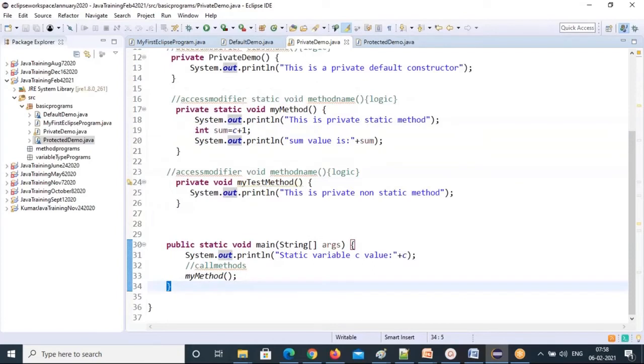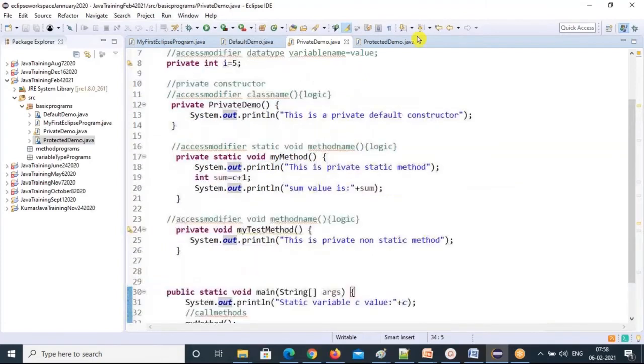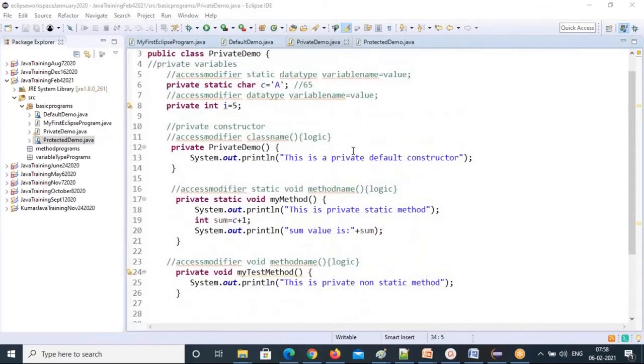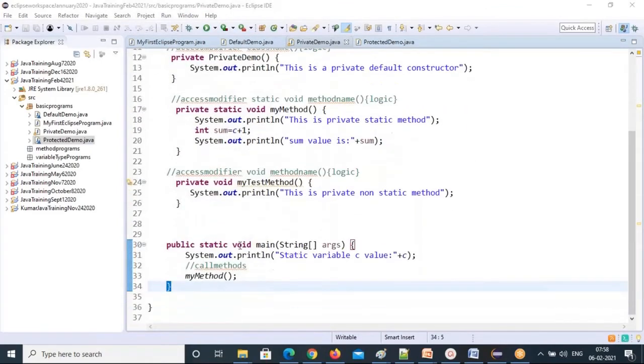Is it clear, Mahesh? Any doubts here? Okay. Anybody having doubt how to call static members and static methods inside the main method, if you want to execute? Ramesh, can you please tell me once again which part you're saying in this one? Private static. Okay.